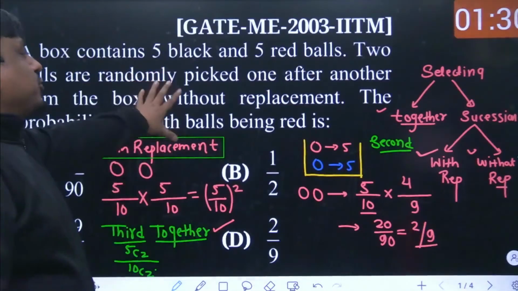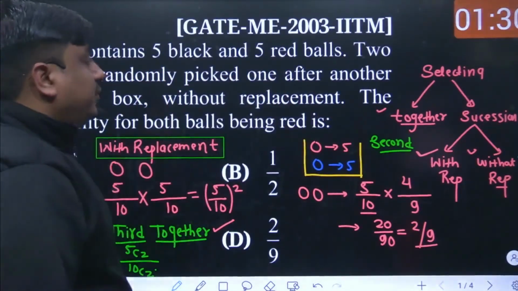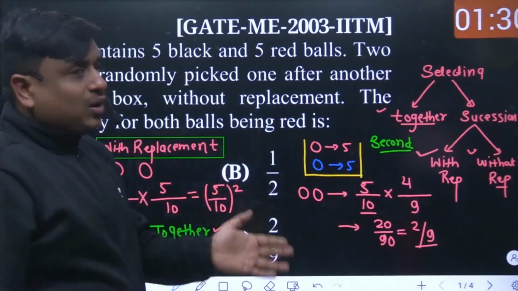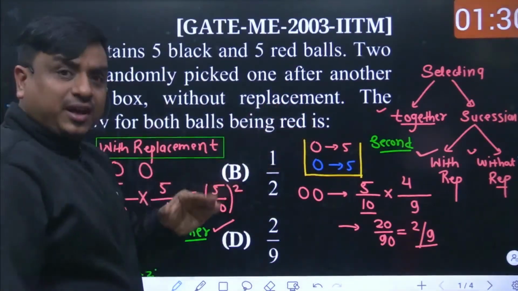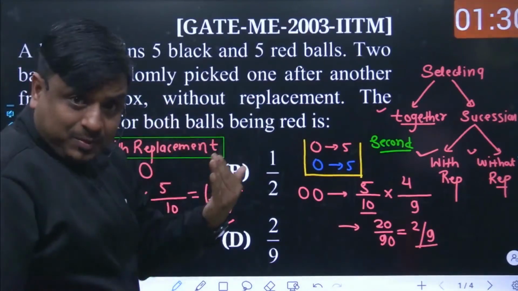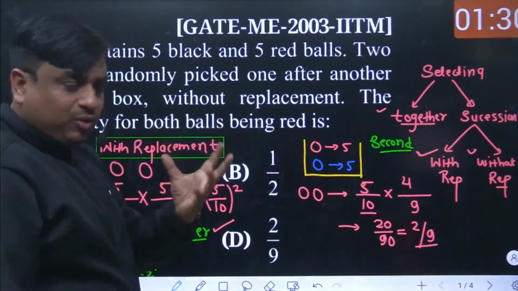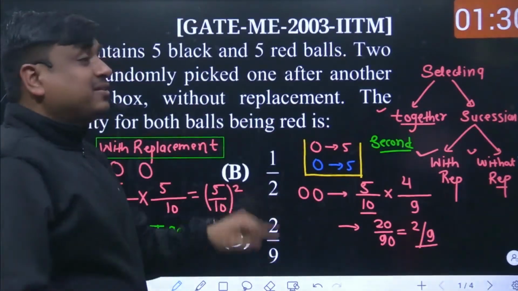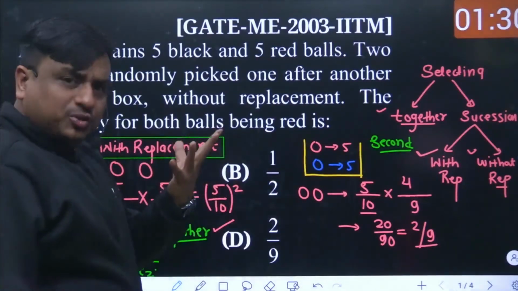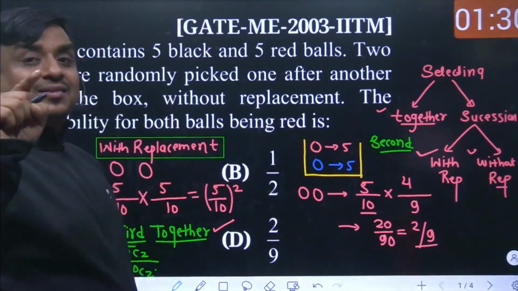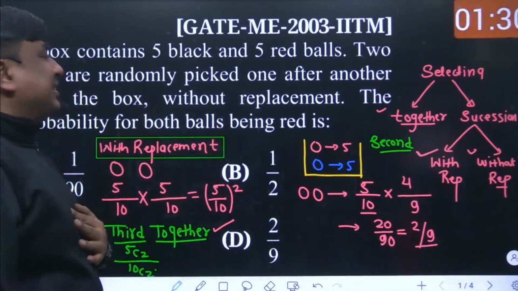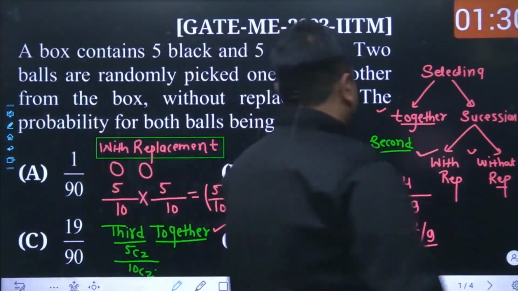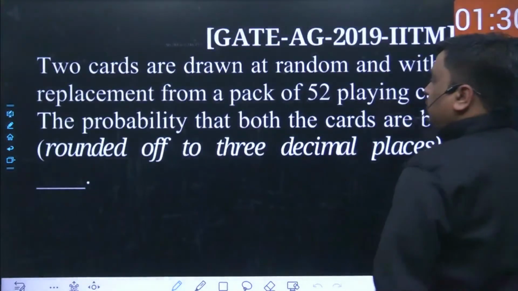I repeat, this kind of question can be asked in three different patterns. First, all of the items are selected together. Second, the items are selected in succession, or one after another. And within succession, you can further bifurcate the problem into two parts, depending on whether replacement is made: the item which has been taken out is discarded after observation, that is the first kind. The second kind is with replacement: you observed that item and fed it back into the same sample space. Could you understand how three different problems can be figured out from the same concept itself? I think it's the right time I should also take the next question.